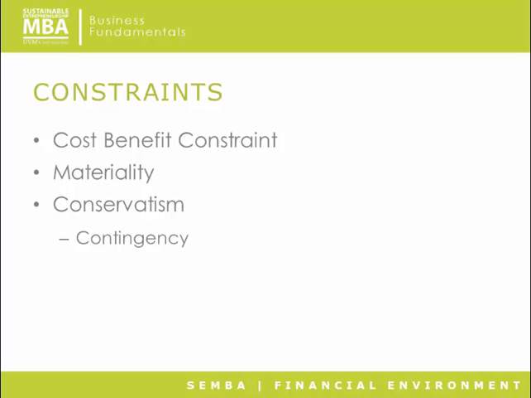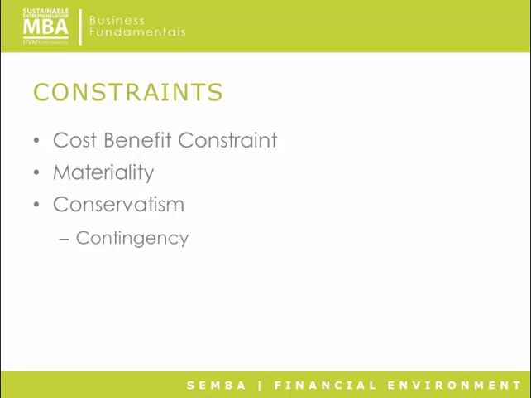The conservatism constraint tells us that if there are two things that are equally likely to happen, we need to choose the one that is the least beneficial to report. Because remember that people like creditors and investors are making decisions about what to do with their money, and we don't want to be misleading or deceiving.